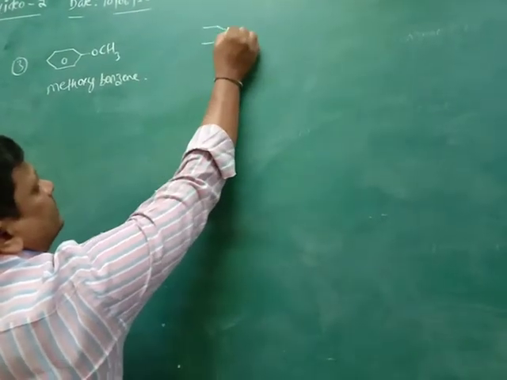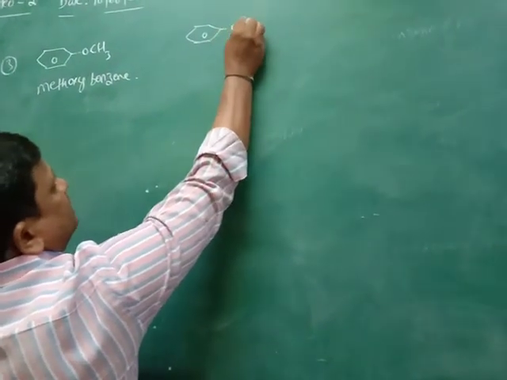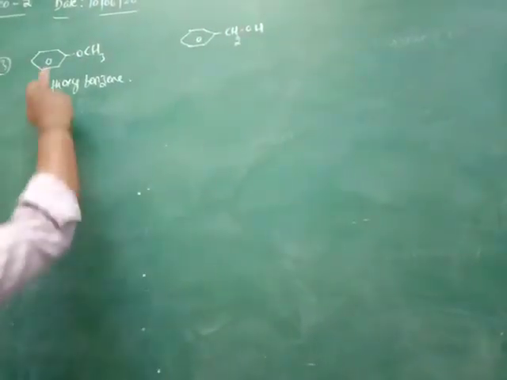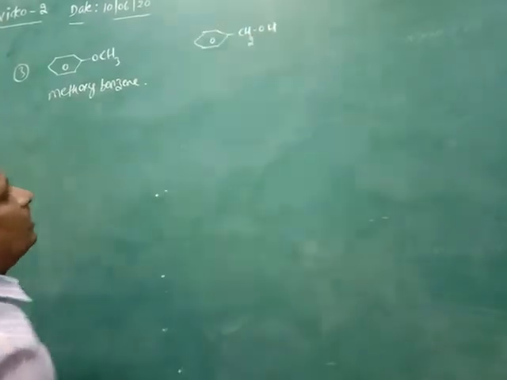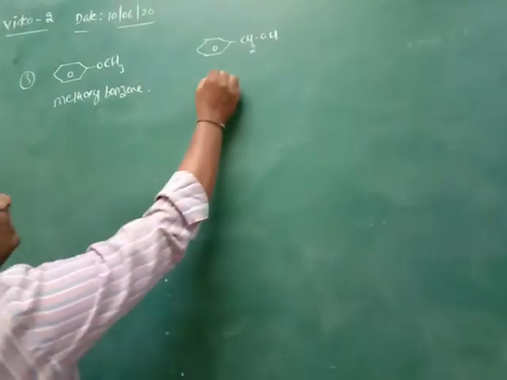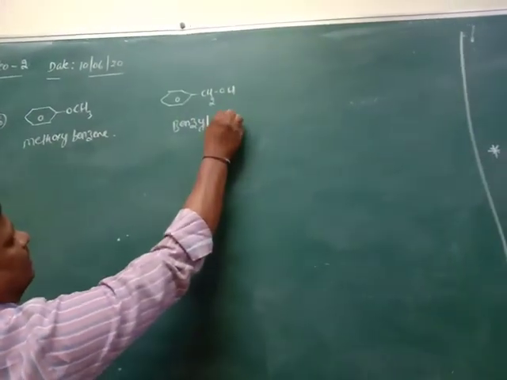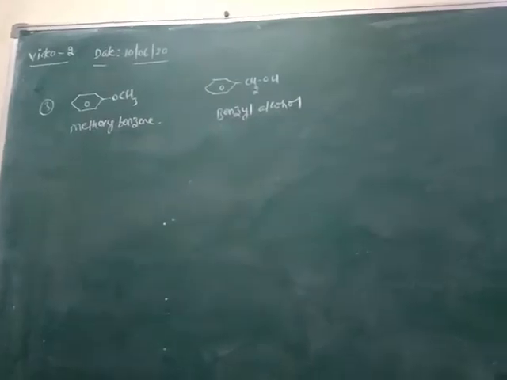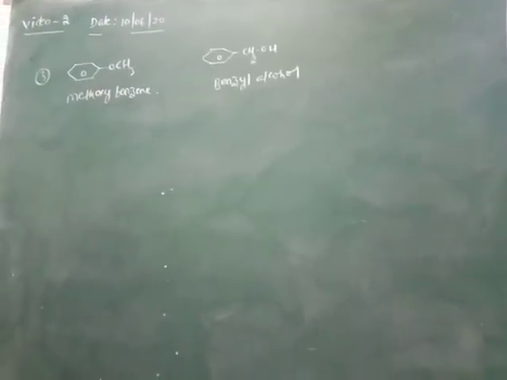It is benzyl alcohol. So methoxybenzene is a functional group isomer of benzyl alcohol.